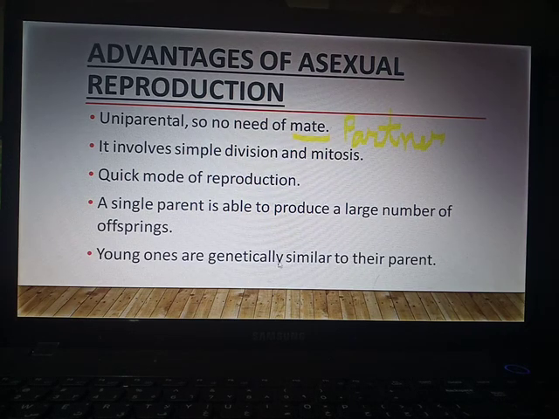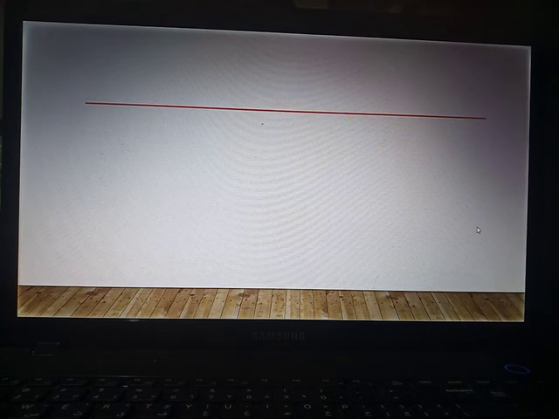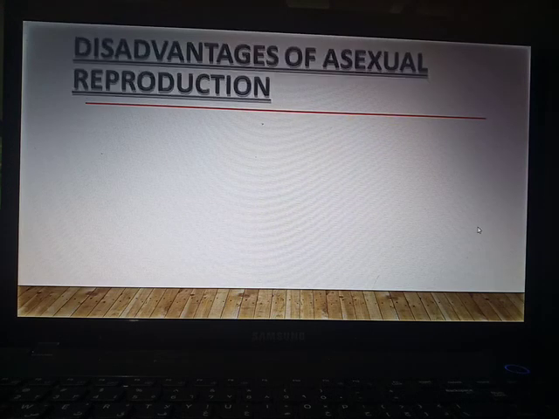Young ones are genetically similar to their parents. In asexual reproduction, the young ones produced are genetically similar to their parent. Genetically means the genetic constitution of an organism. So let us check the disadvantages of asexual reproduction.